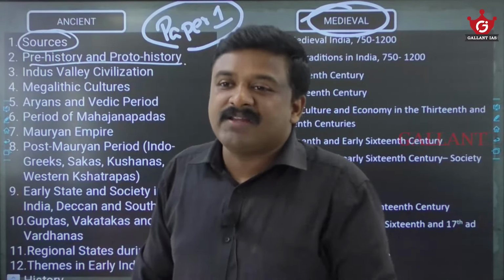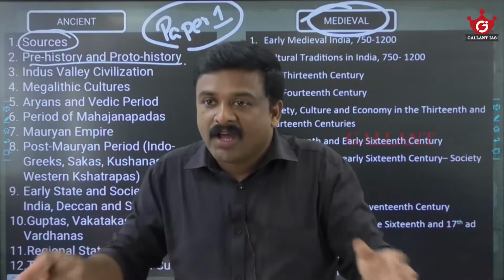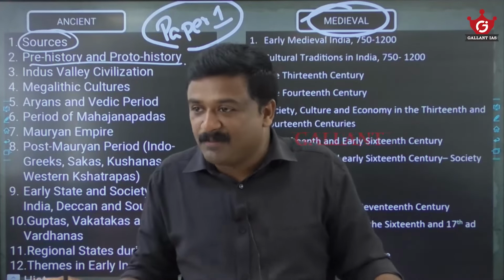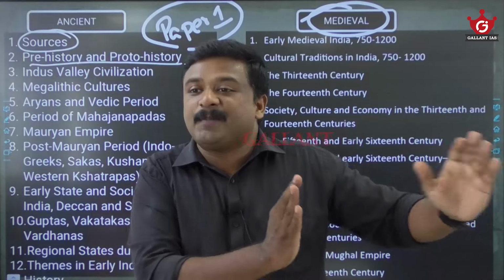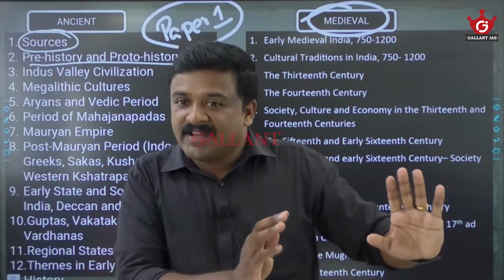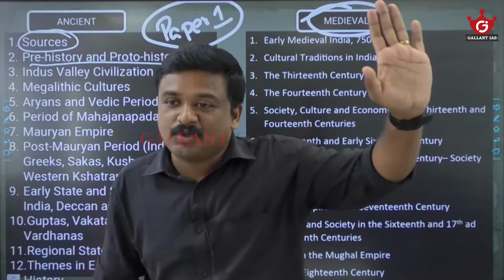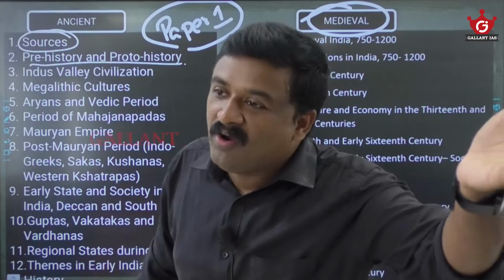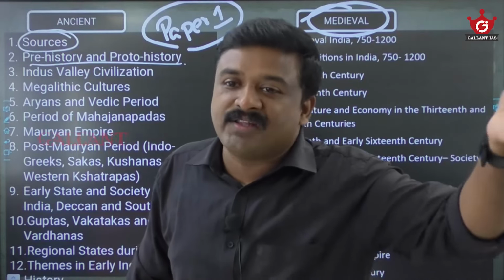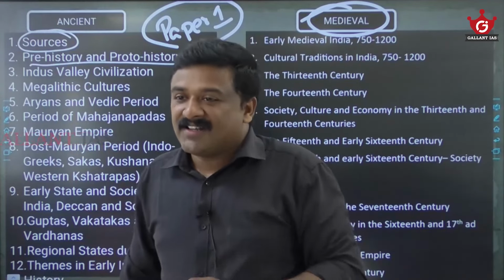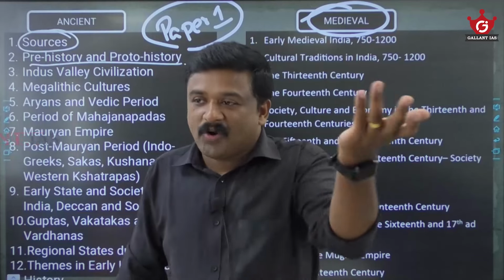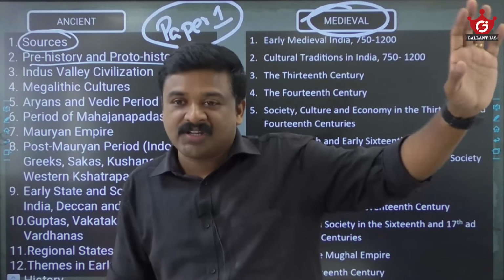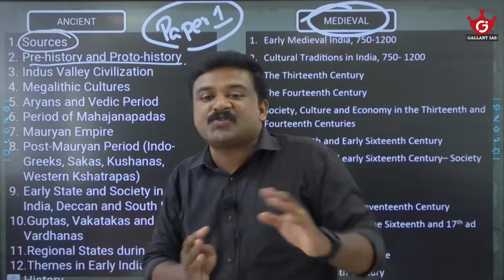So prehistoric means there is no written history available about that period. Okay, they are mostly forest dwellers, hunters and food gatherers, etc. The Stone Age is known as the prehistoric age. So there is a module dealing with the prehistoric age.